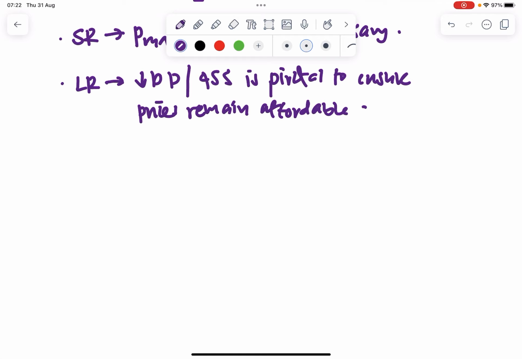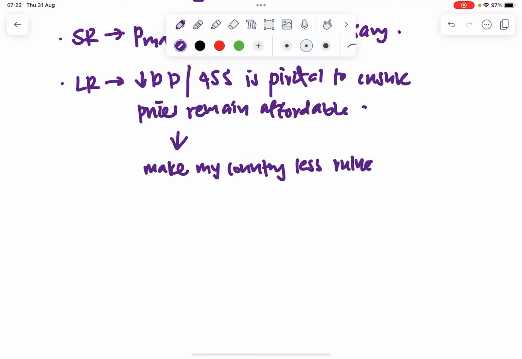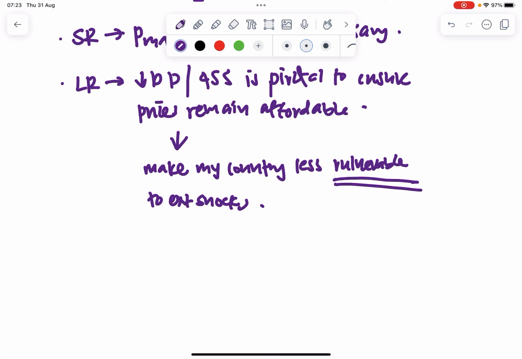When I deal with this demand and supply side of things, I make my country, or rather here Sri Lanka, less vulnerable to external shocks.